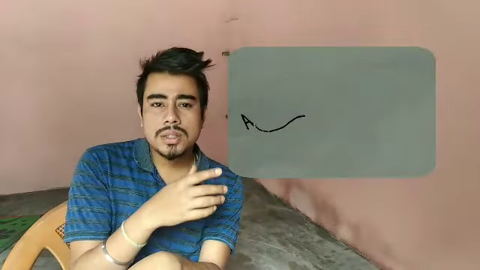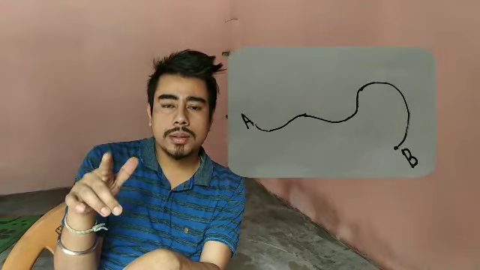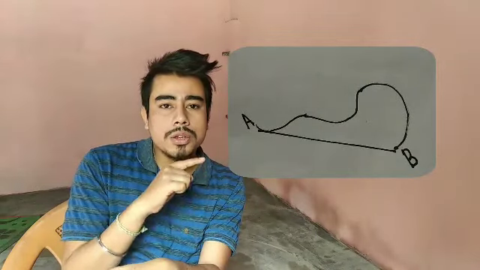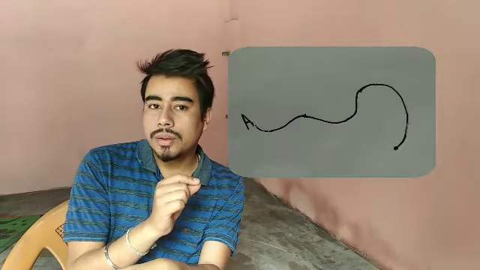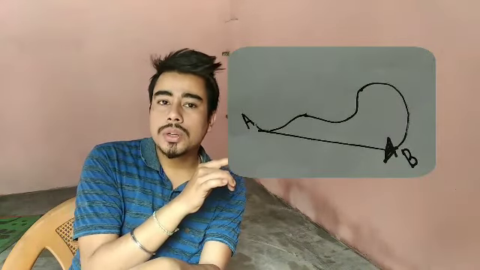Distance. What is distance? It is the measure of actual path. You can say length of the actual path. It is the distance from this A to B. Suppose we have distance, but we can do another thing. We can draw a straight line or shortest line from A to B. Obviously, this is a straight line in Euclidean geometry.